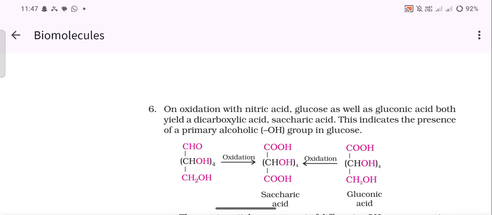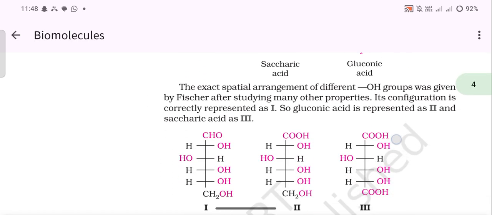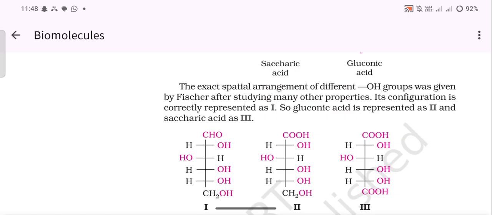On oxidation with nitric acid, glucose as well as gluconic acid both yield a dicarboxylic acid, saccharic acid, that indicates the presence of a primary alcoholic OH group in glucose. The exact spatial arrangement of the different OH groups was given by Fischer after studying many other properties. Its configuration is correctly represented as 1, so gluconic acid is represented as 2 and saccharic acid as 3.